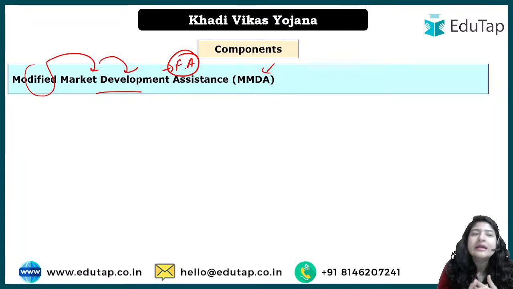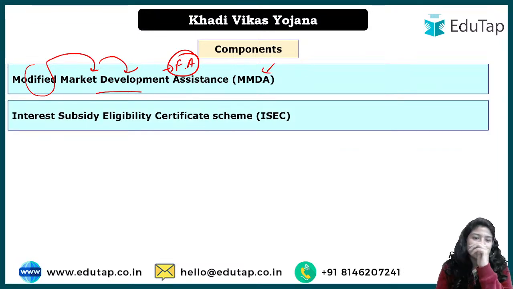How can that be done? By giving some incentive or money to the people who are engaged in this business, right? Then only people will be attracted, and in fact the artisans who are engaged in this business would go for better quality products, right? So that is why some financial assistance will be provided.